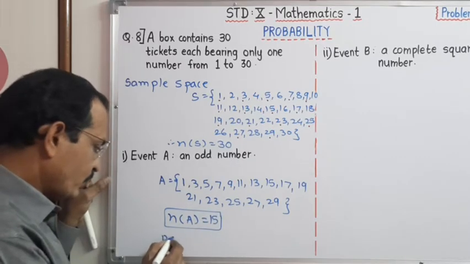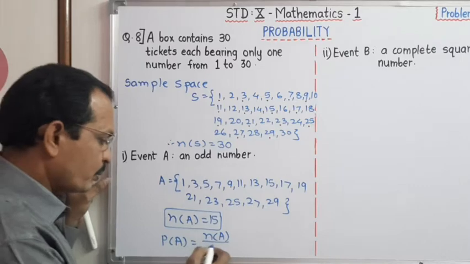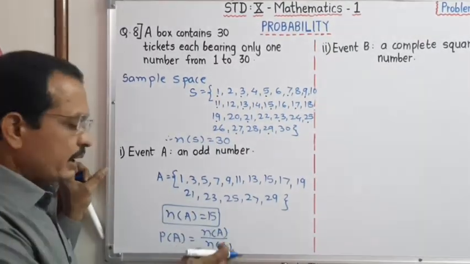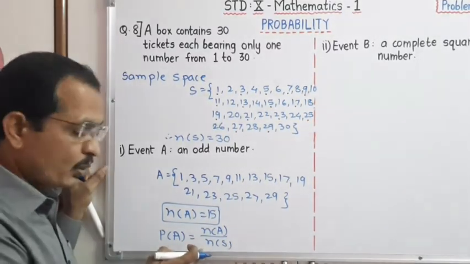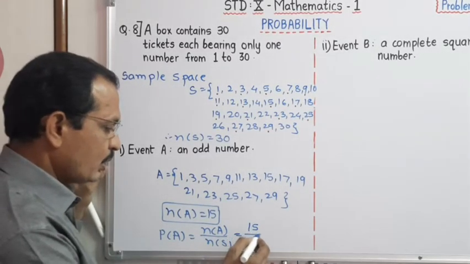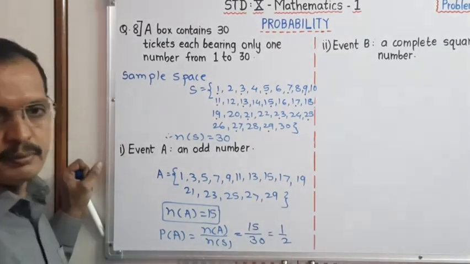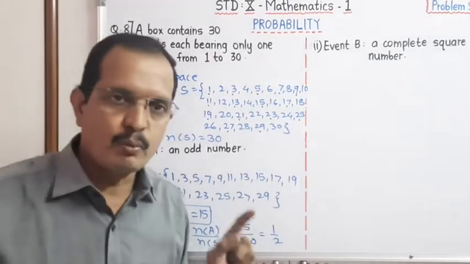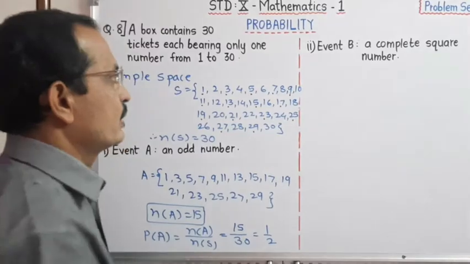Now we have to find out probability of event A is equal to number of A upon number of S. Dear student, don't make the mistake while writing the formula. It is number of A upon number of S. If you write number of S upon number of A, the answer is wrong. Therefore it is 15 upon 30. Therefore it is 1 upon 2. 50-50 chances, that means 50% probability is there.